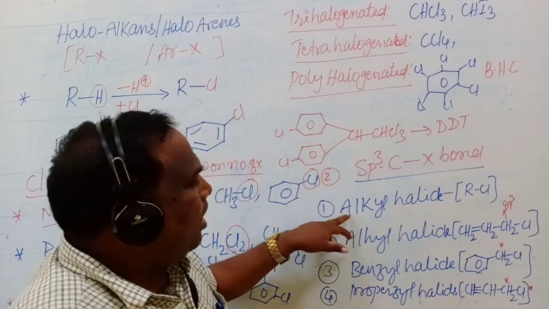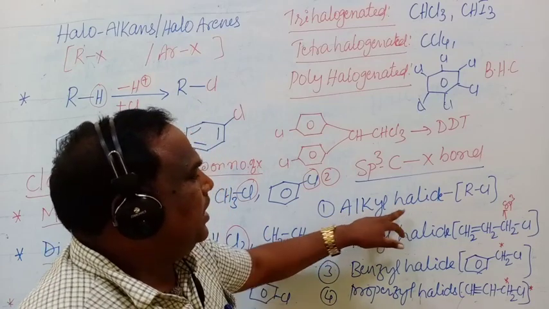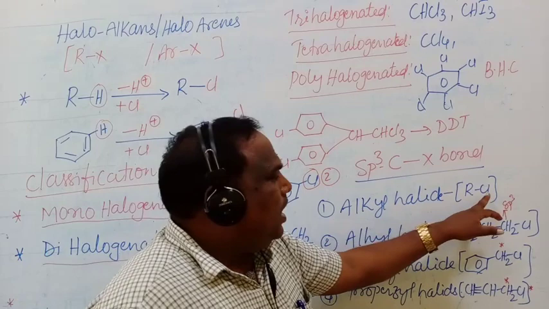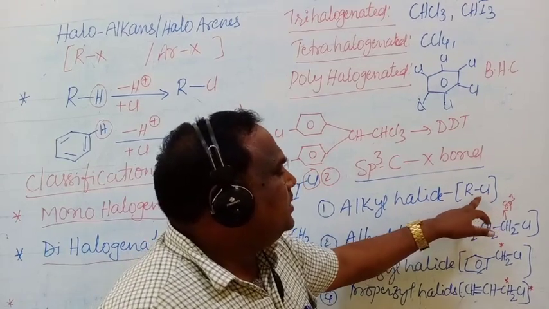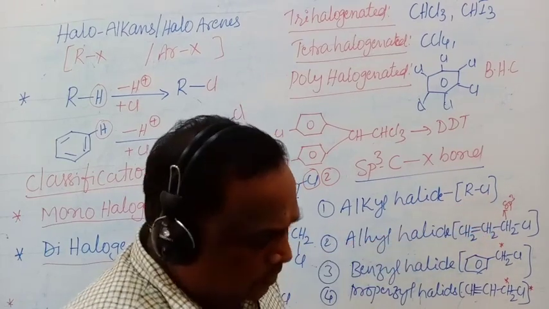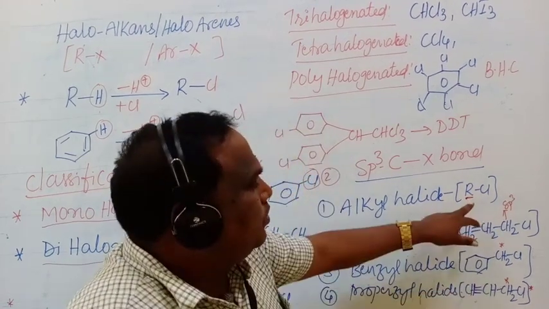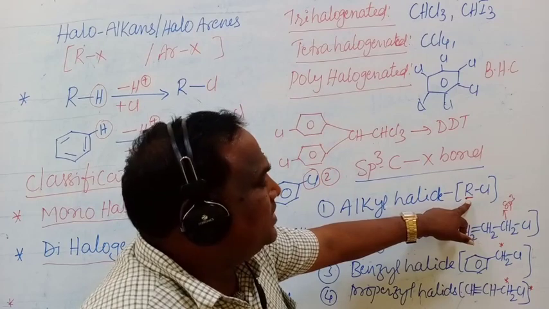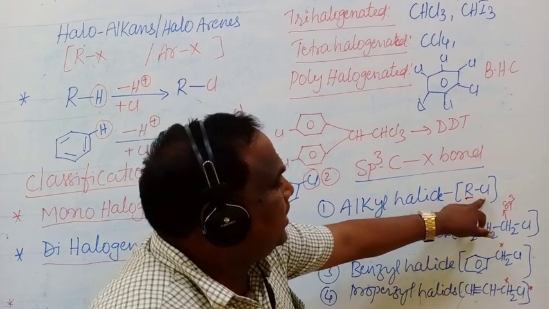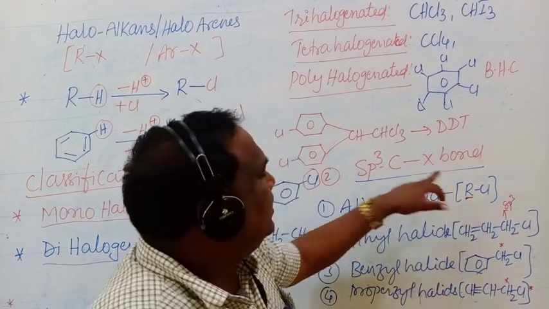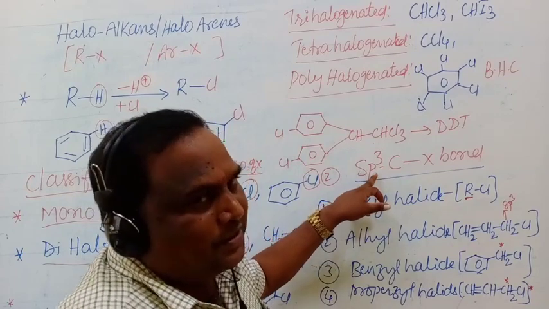In this one, alkyl halide. Here the halogen is attached to an alkyl group. We know that one. What is the condition? The halogen-attached carbon must undergo sp3 hybridization.